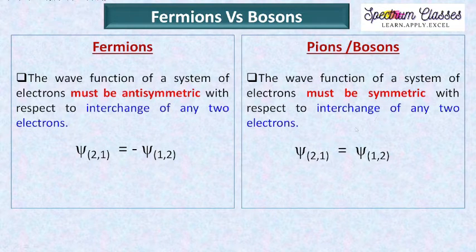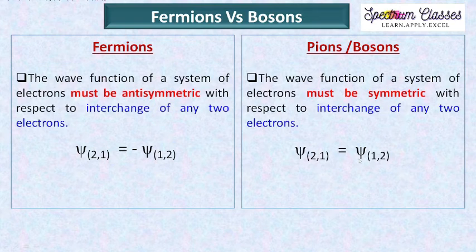In case of bosons, it must be symmetric. So psi 1 2 means a system having two particles, one labeled as first and the second labeled as second, and the total wave function of the system is psi 1 2. If we interchange the labeling of the particles, it will not change the sign, and if it doesn't change the sign, then that kind of wave function is known as a symmetric wave function.